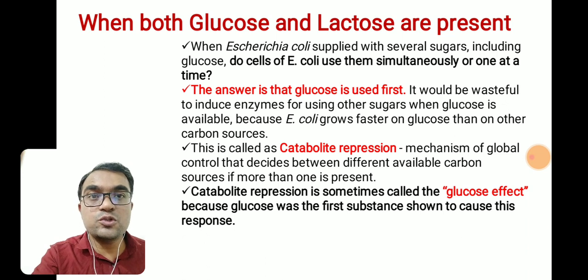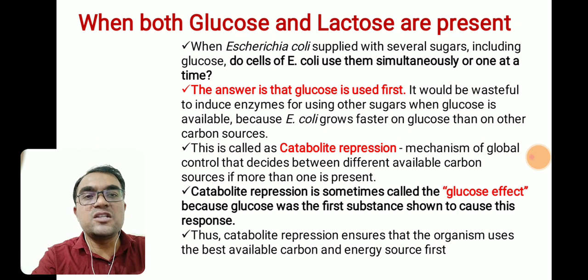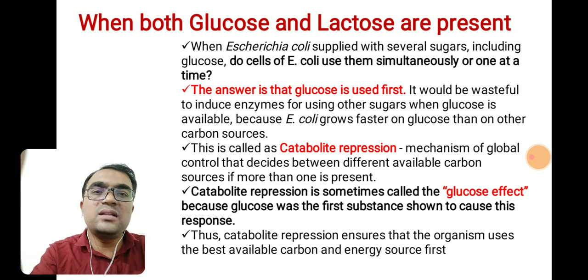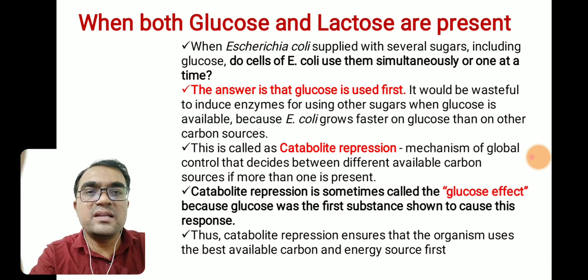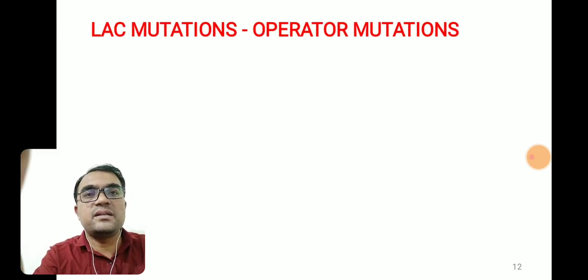So why is it called the glucose effect? Because glucose was the first substance shown to cause this particular response. Thus catabolite repression ensures that the organism utilizes the easily available carbon and energy source first, and after the exhaustion of glucose, the organism can go on to utilize the other sugar present here, which is lactose. This is achieved with the help of catabolite repression, and this is the case when both sugars are present.